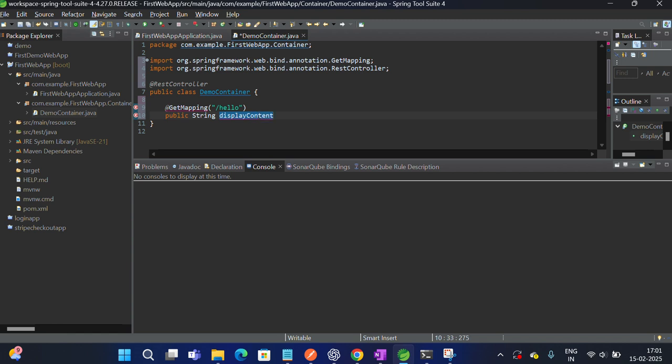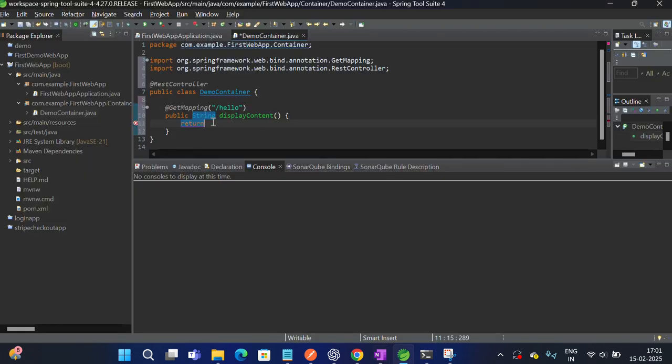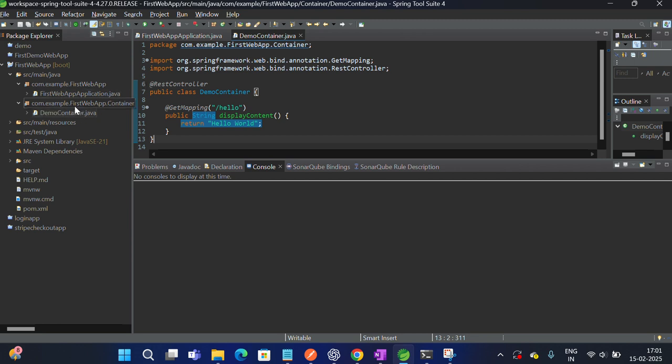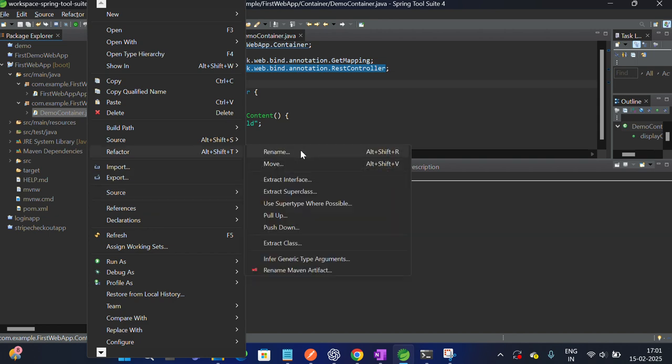public String displayContent. This is the method I'm using. I'm not passing anything, since what we need to print is just hello world. For this I'm passing return hello world. That's it. See, I didn't do anything. I just created a new class container and controller. Sorry, I just forgot, it's container. Sorry guys, just change this to controller.